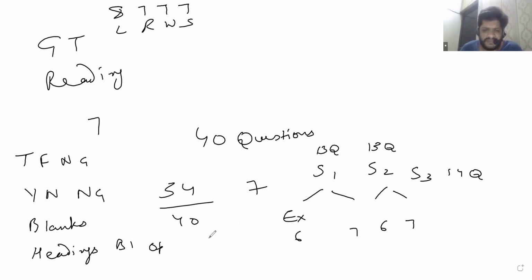Then matching happens in quite a few ways. It could be that half the information is given, half you have to locate. For instance, it could be like this: A, B, C, and then you'll have a box over here which will have options. The number of options can be more than the number of these.